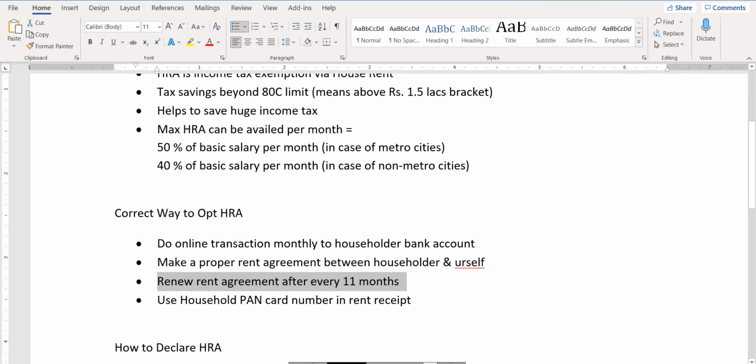Next, use the householder's PAN card number in the rent receipt. In the rent receipt which you fill in at your office, you have to put the PAN card number of your landlord.